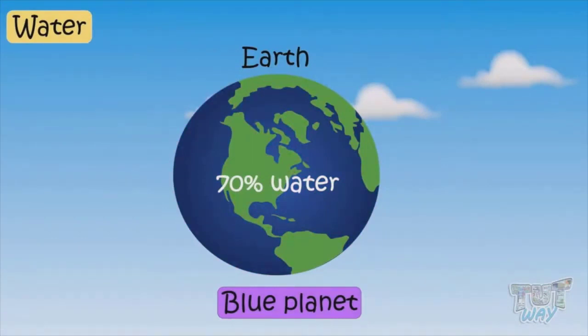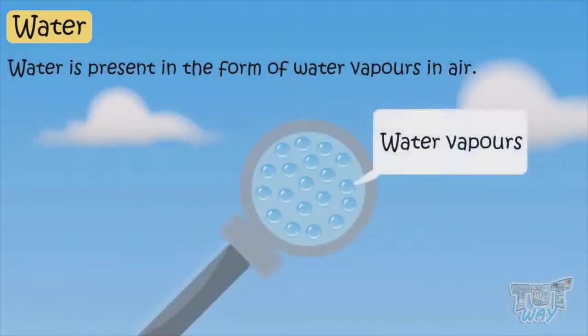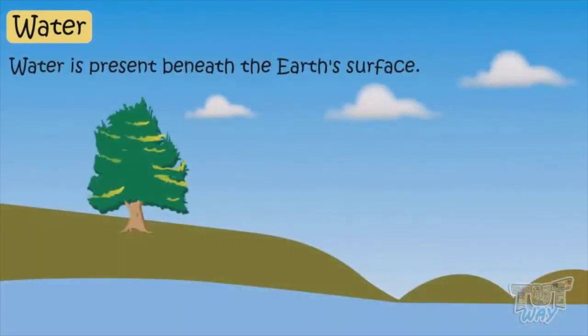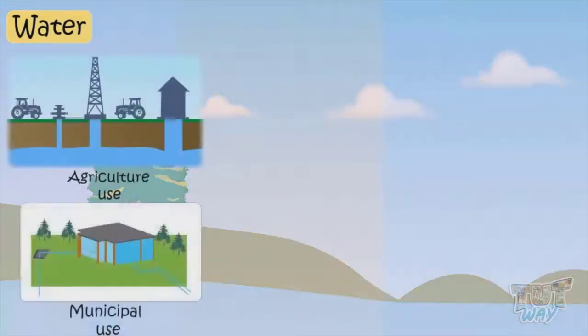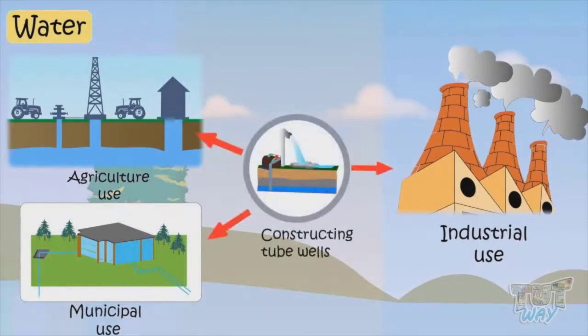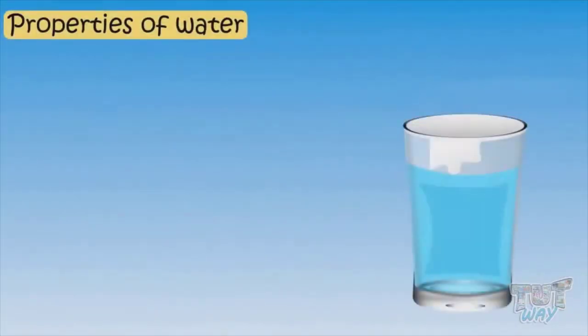Even in the air, water is present in the form of water vapors. And water is present beneath the Earth's surface too. That water is called underground water. Underground water is often used for agricultural, municipal, and industrial use by constructing tube wells. Now let's learn some properties of water.